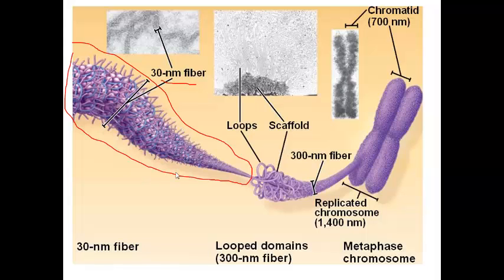Only during mitosis is this loose open chromatin going to be looped around and condensed to form these super compact mitotic chromosomes. And these mitotic chromosomes are then visible under a microscope.